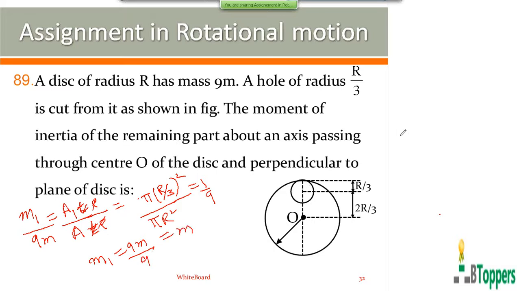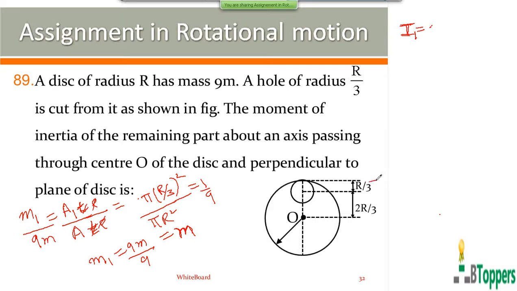Let I1 be the moment of inertia of the circular piece of radius r by 3 about the axis passing through point O. It is equal to the moment of inertia about the axis passing through its own center of mass plus the parallel axis theorem term. That means applying the parallel axis theorem for the circular disk of mass m with radius r by 3.